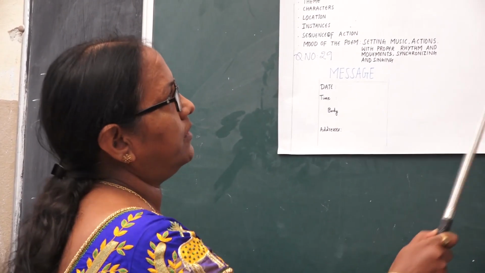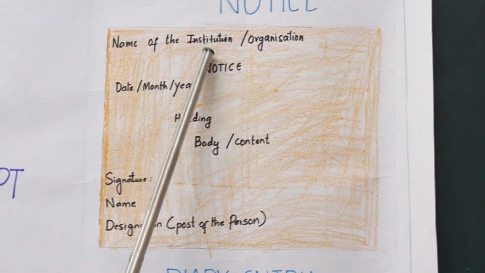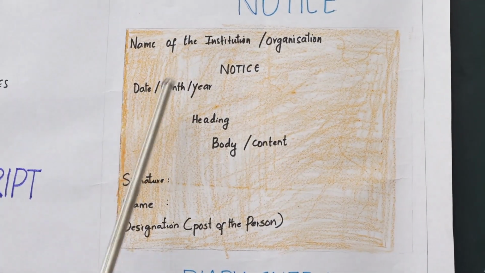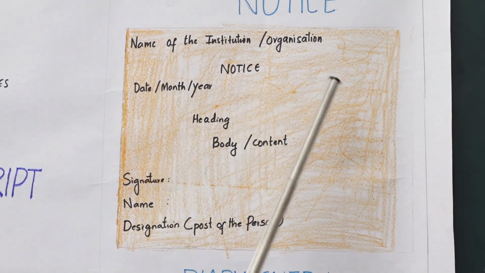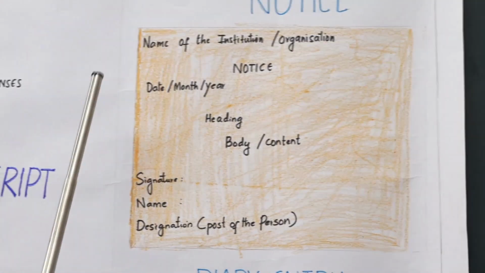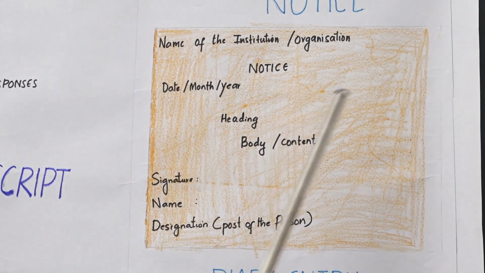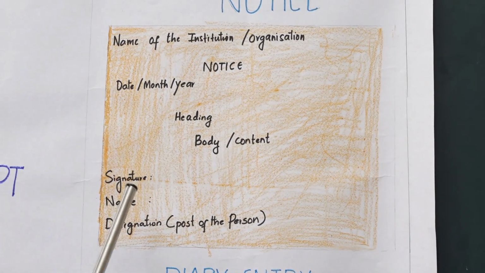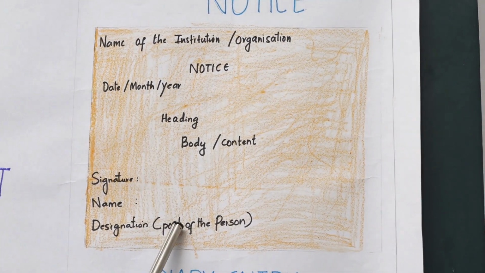When a notice is being written, these are the things we put up in the box: the name of the institution or the organization, the heading, notice, then date, month and year, and the heading, like the topic, for example, electrician competition, Teachers' Day celebrations, and so on. Then the body and the content. Next, the person should sign, and write his name and also the designation. Here designation means, in our school, HM.